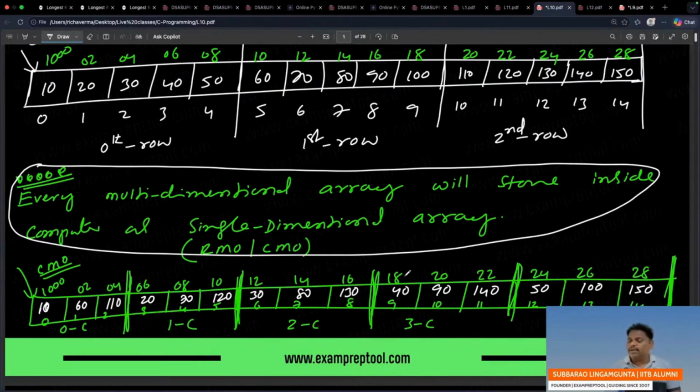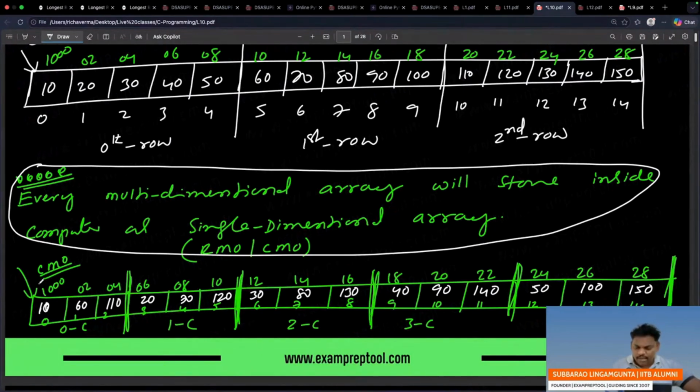But remember, inside a computer, no row, no column. Everything is continuous. You can see the addresses 1002, 1028. The diagram is for your convenience. Inside a computer, there is no diagram. But inside, you store row wise. First row data you store, followed by second row data.